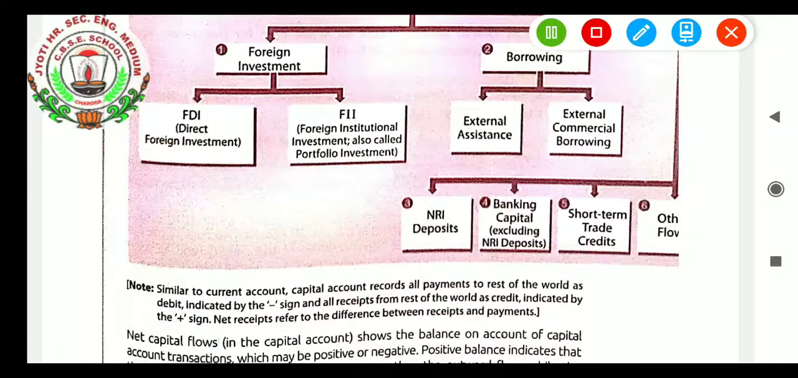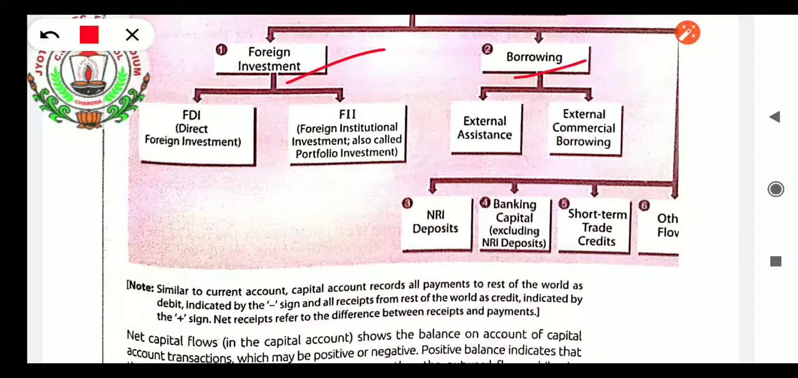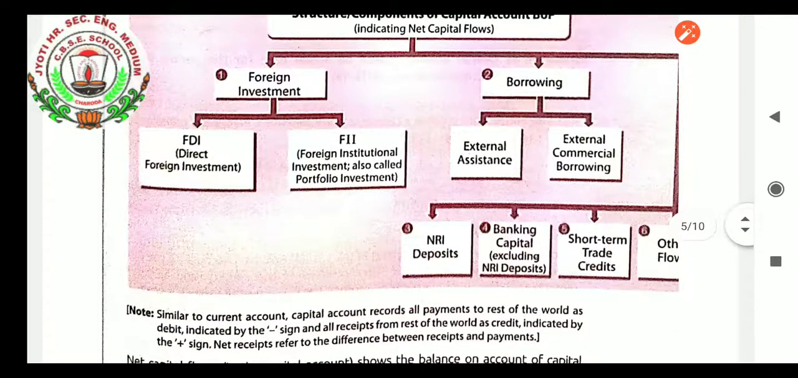Besides that, the capital account includes other things. Besides foreign investment and borrowings, the capital account includes NRI deposits, banking capital, where commercial banks holding the assets of foreign countries is considered banking capital, short-term trade credits, and other flows. All this is included in the capital account. So these are the parts of the capital account. I think it is clear from this flowchart what we have learnt in the above paragraph and what all things are included in the capital account.